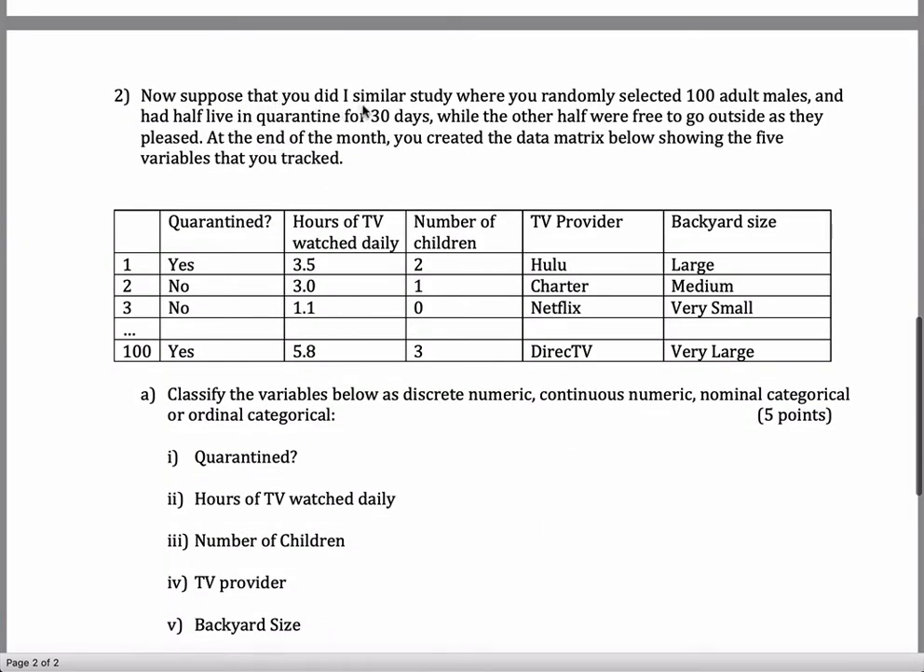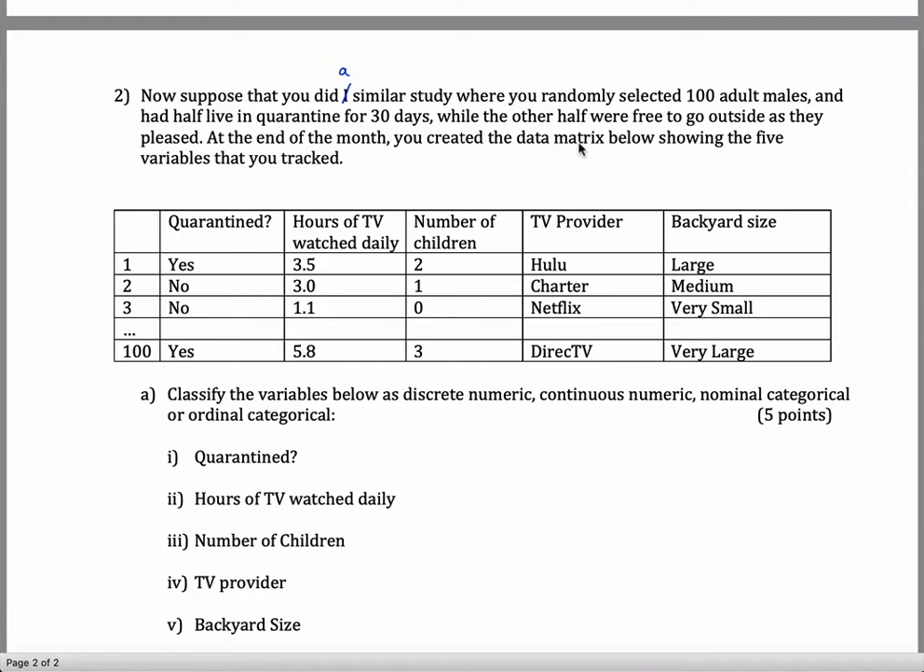Now, suppose you did a similar study where you randomly selected 100 adult males and had half live in quarantine for 30 days, while the other half were free to go outside as they please. That's my attempt to come up with something similar to the first question. That's no longer an observational study, it's now an experimental study. You're telling people to do stuff.